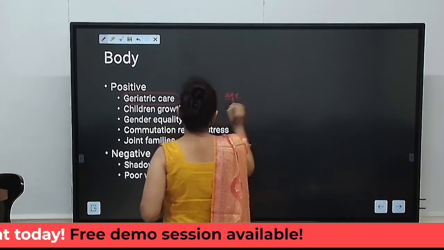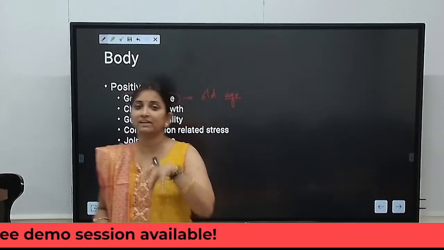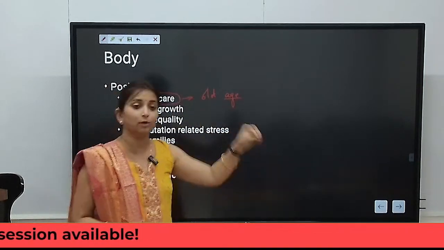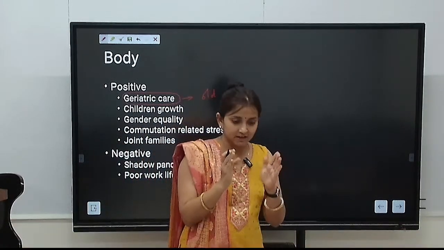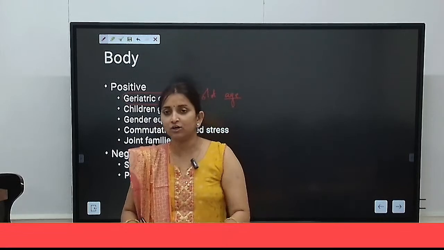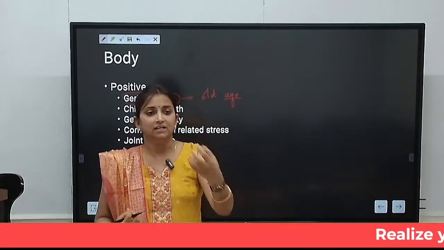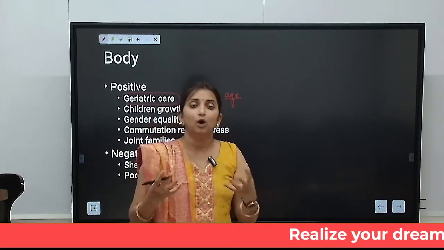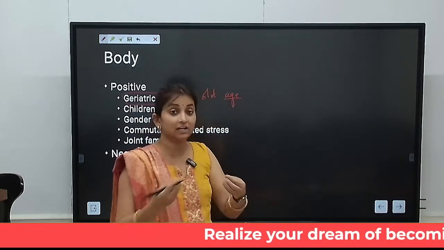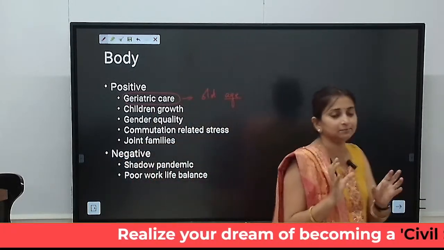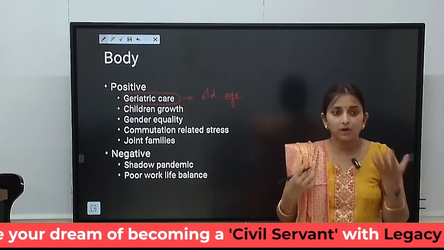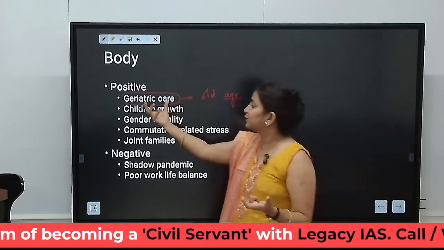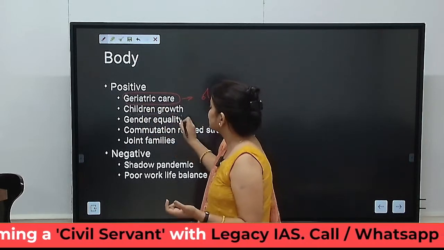Because people were asked to work from their home, whatever buffer time they used to get, wherein they had less work or some work which can be done while sitting with the family, or the commutation time, because time availability increased, working people were able to give time to their parents as well as the children.